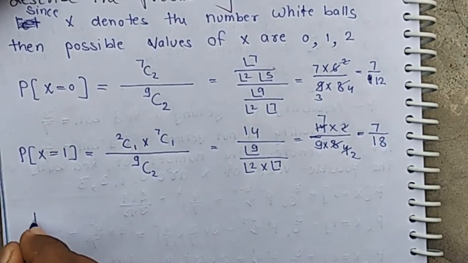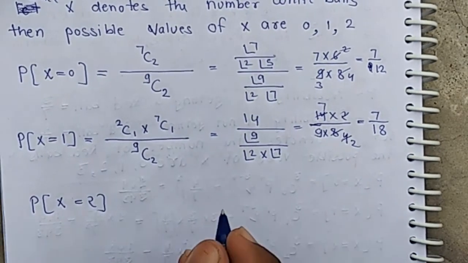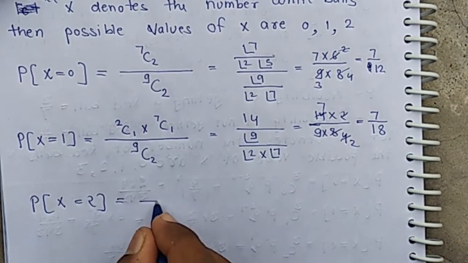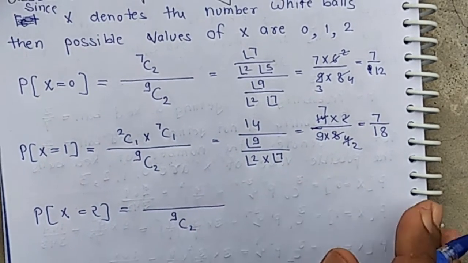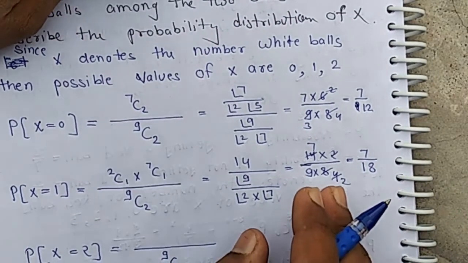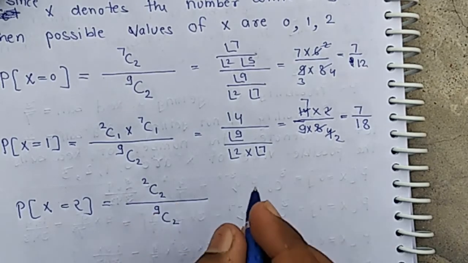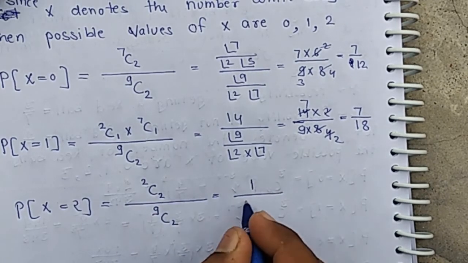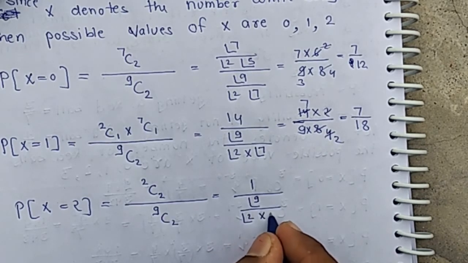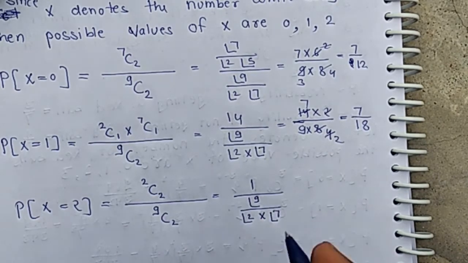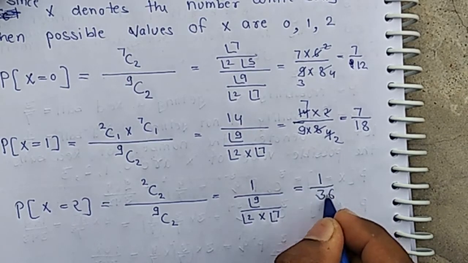Now all the 2 balls are white, meaning 9C2. All the 2 balls are white, meaning we have to draw 2 balls out of 2 white balls, 2C2. Then it is 1 by factorial 9 by factorial 2 factorial 7, and it is equal to 1 by 36.